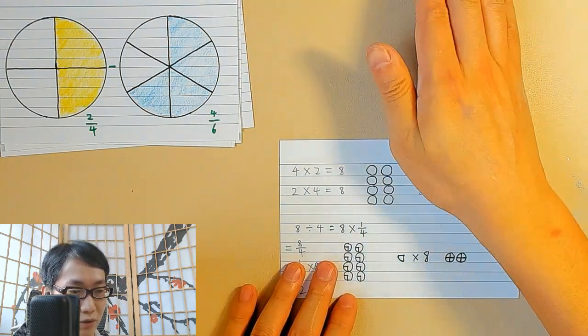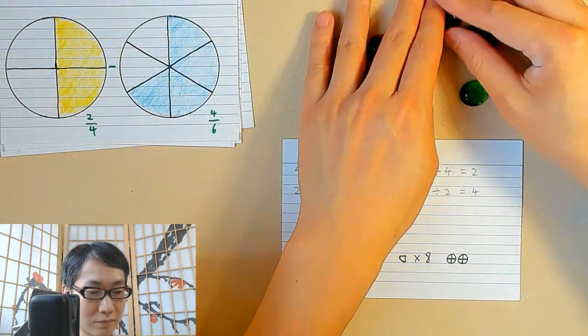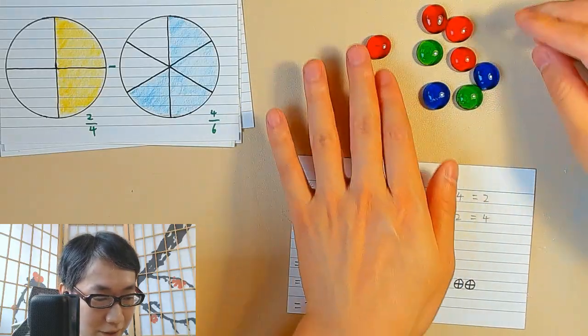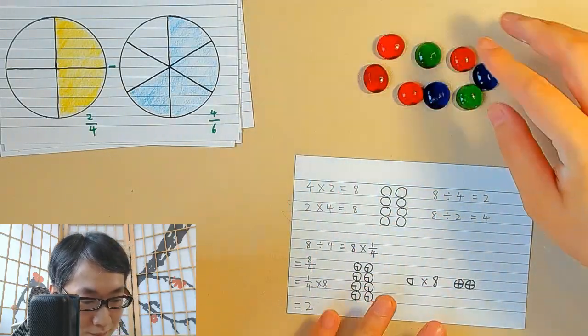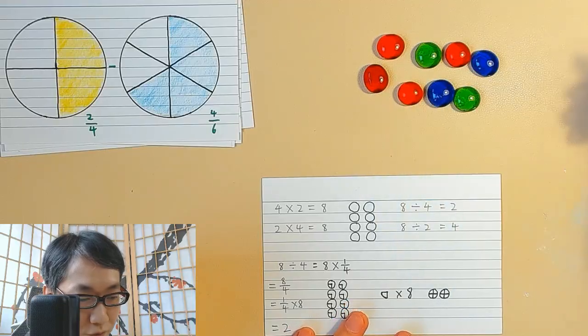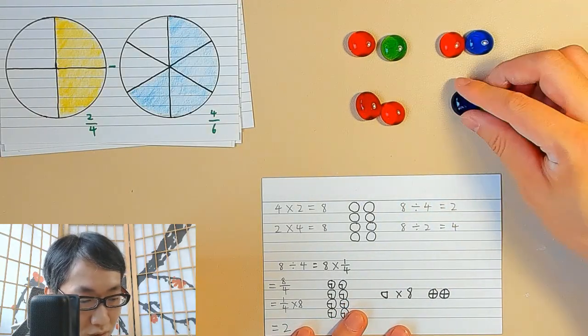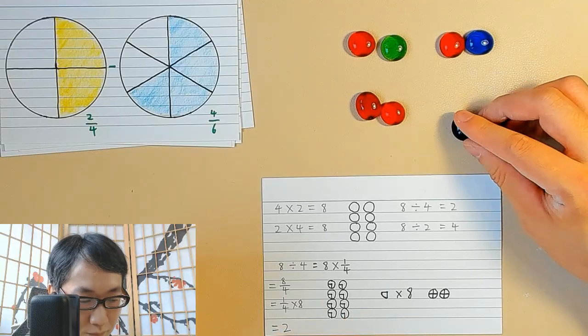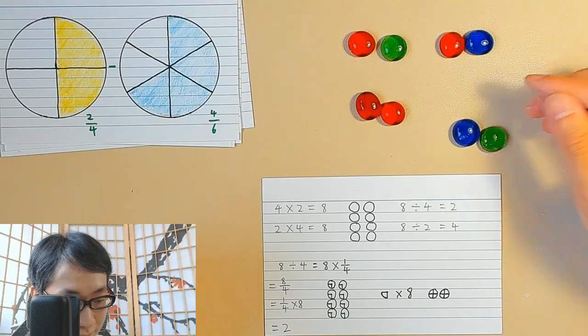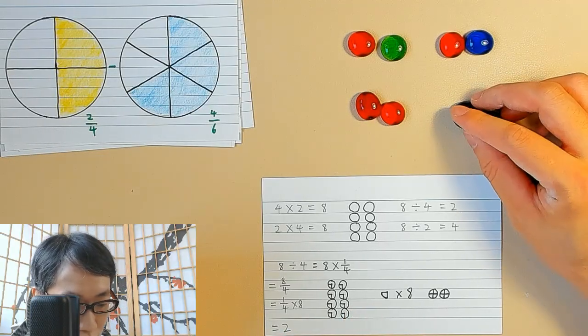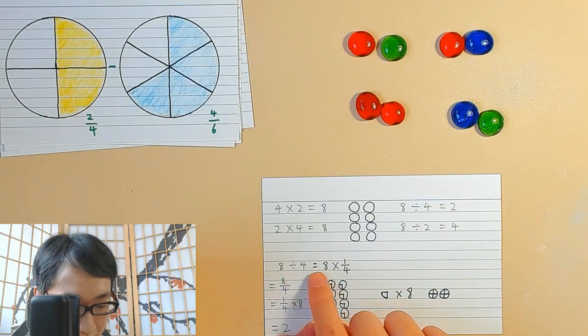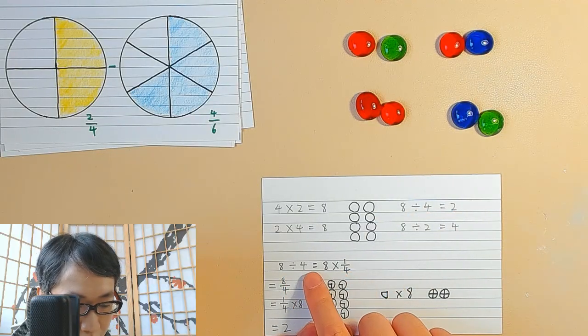So if we do the division, it's 8 marbles. So we divide into 4 equal portions, 1, 2, 3, 4, and take one of them. I'll get 2. Okay. And this will be equal to 8 times the inverse of 4.